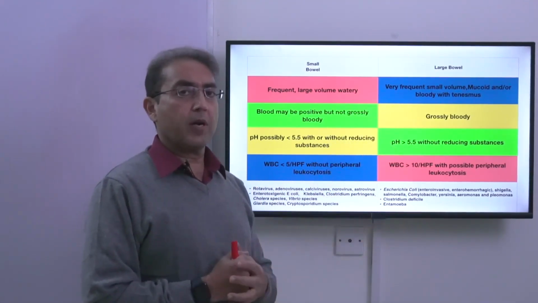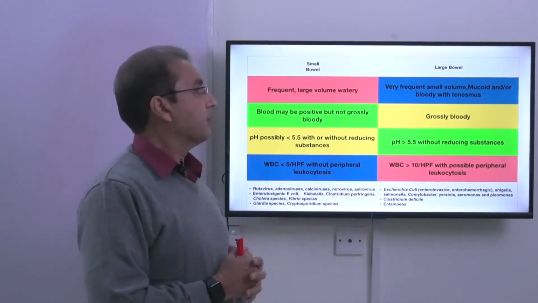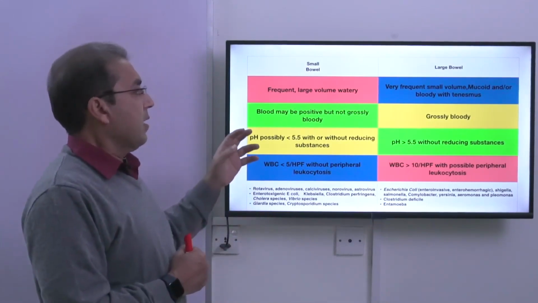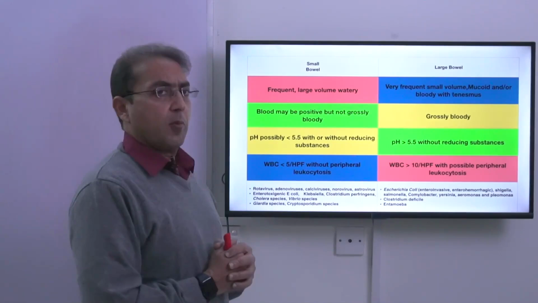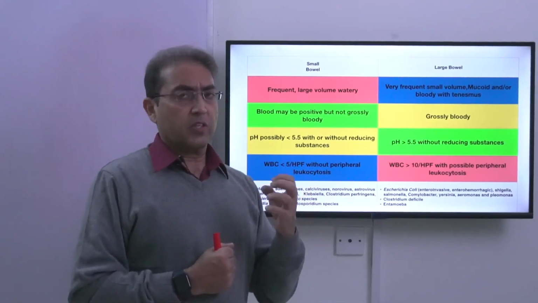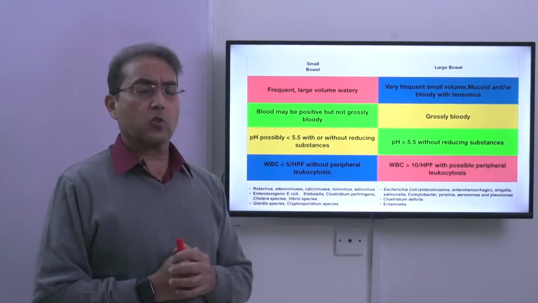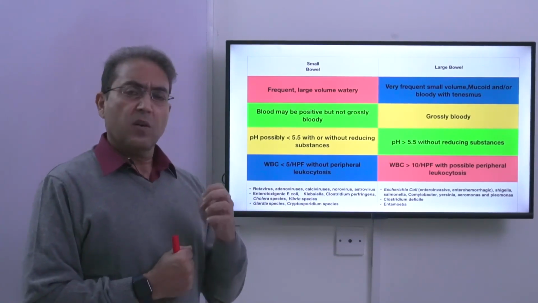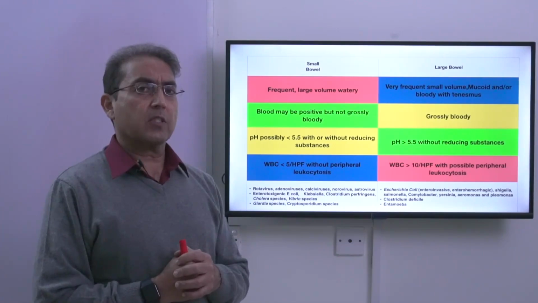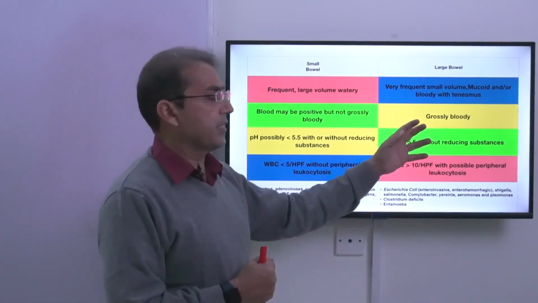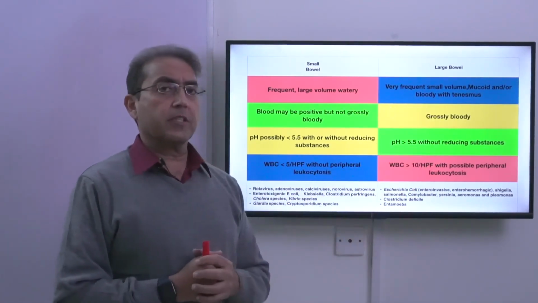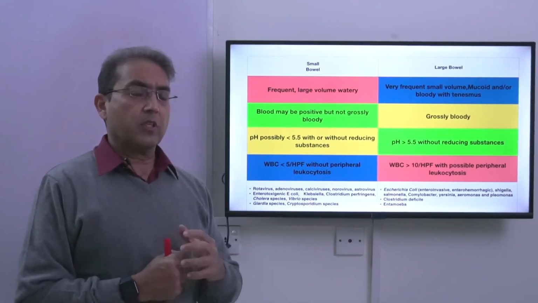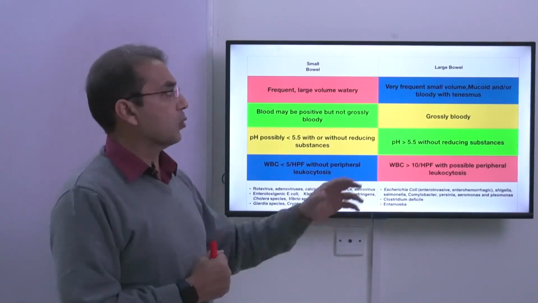The diarrhea may be mucoid. It may or may not contain blood. There may be tenesmus. Blood may be positive in small bowel diarrhea, but it's not grossly seen. We can see it in microscopic testing that the patient has blood. Very rarely the patient has a large amount of blood in small gut diarrhea, but in large gut diarrhea, the patient can have grossly bloody stools. So if there is a large amount of blood in the stool, this is most likely coming from the large bowel.